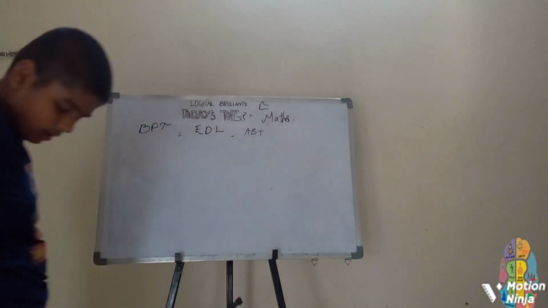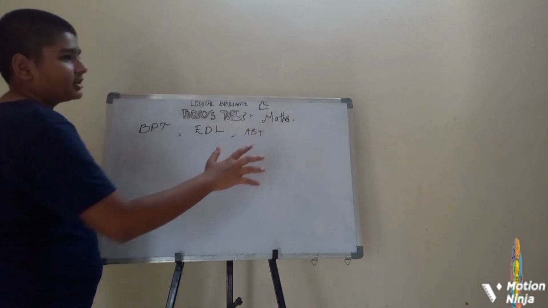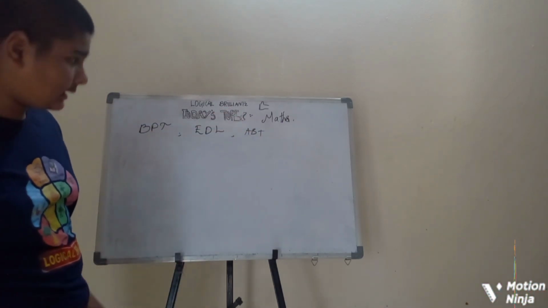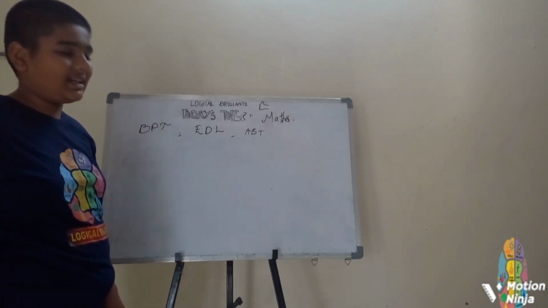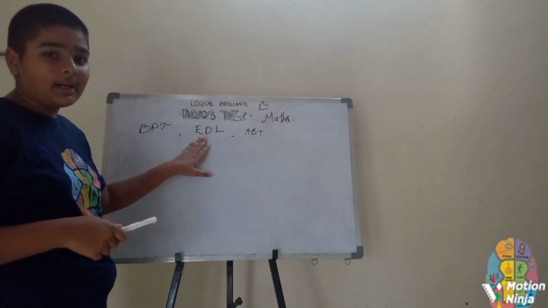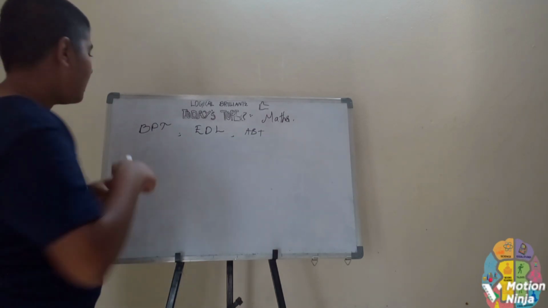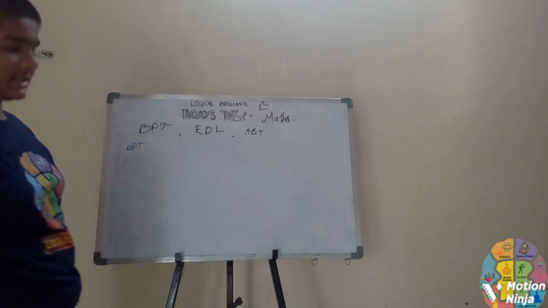What is the basic proportionality theorem? Of these three theorems, only the basic proportionality theorem and the angle bisector theorem are for triangles, and only Euclid division lemma is different from these two. So, what does BPT, the basic proportionality theorem, say?